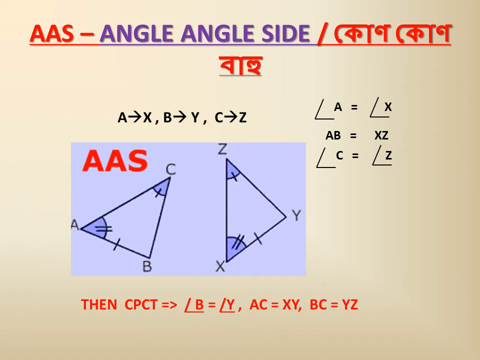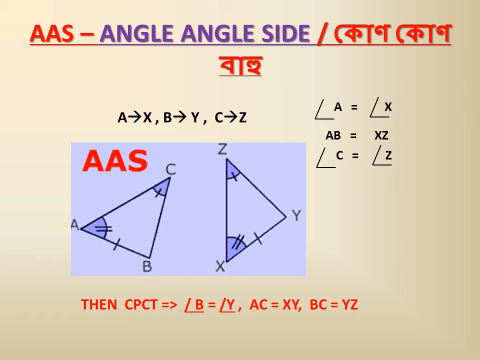Now in this case, the orientation has differed. So point A is corresponding to point X, B is corresponding to Y, and the side between these two, that is XY, we are considering AB, and C is corresponding to Z. So if these are correspondingly equal, angle C will be equal to angle Z, and angle A will be equal to angle X, as we have written here.